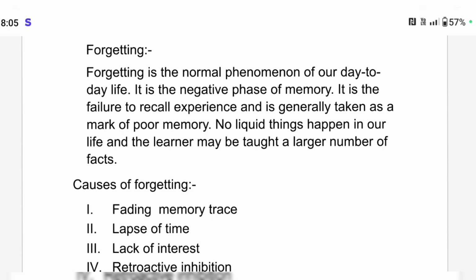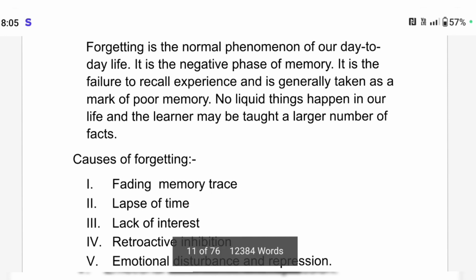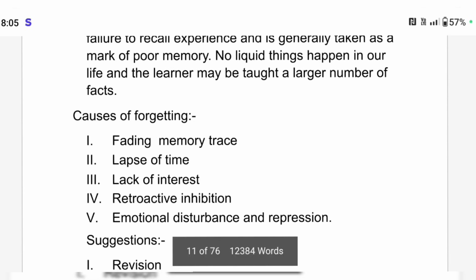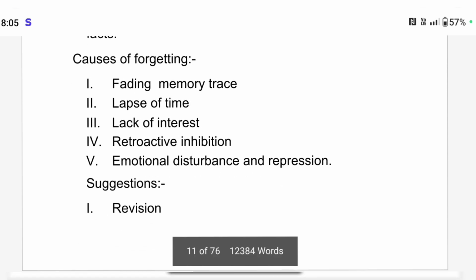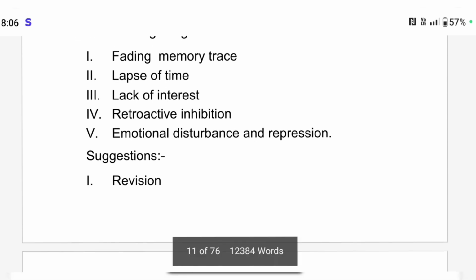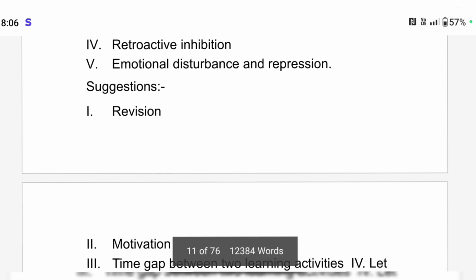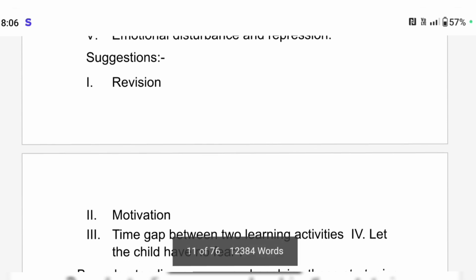Suggestions to improve memory means favorable conditions and methods which enhance remembering. So what is the topic of forgetting? Actually, what is the meaning of forgetting? Every day we forget something, right? It's a normal phenomenon of our day-to-day life. It's a negative phase of memory: failure to recall the experience, generally taken as a mark of poor memory. Causes of forgetting are fading memory trace, lapse of time, lack of interest, retroactive inhibition, emotional disturbances and repression.